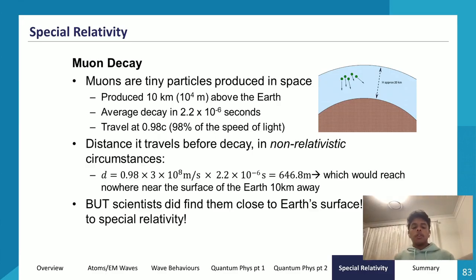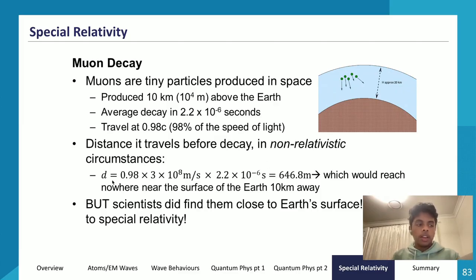So if they only travel at 0.98 times the speed of light and they exist for 2.2 times 10 to the power negative 6 seconds, then they should be able to travel 646 meters before they completely decay. So most muons will travel 646 meters before they decay in non-relativistic circumstances, as you can see over here.